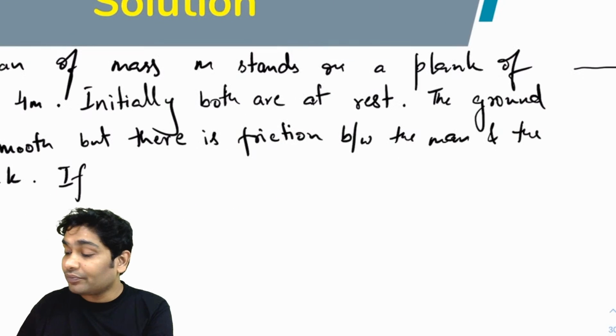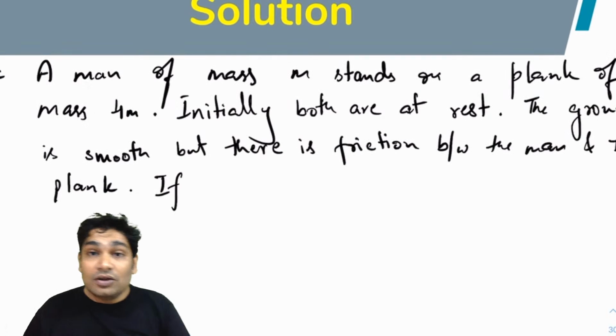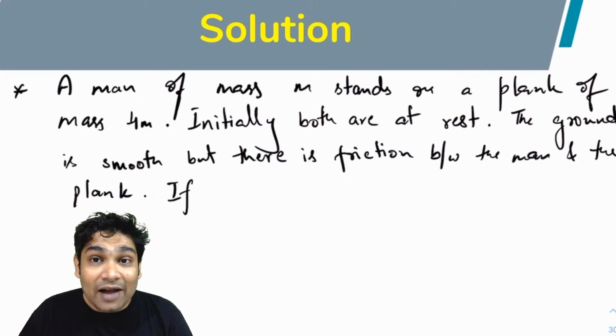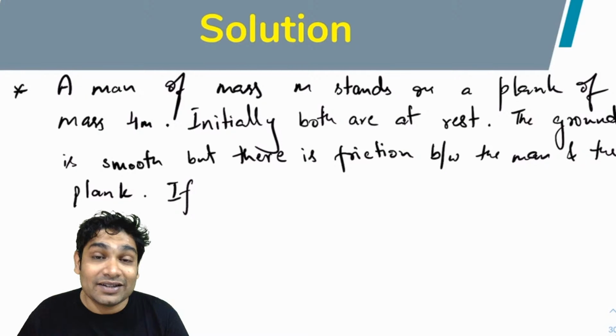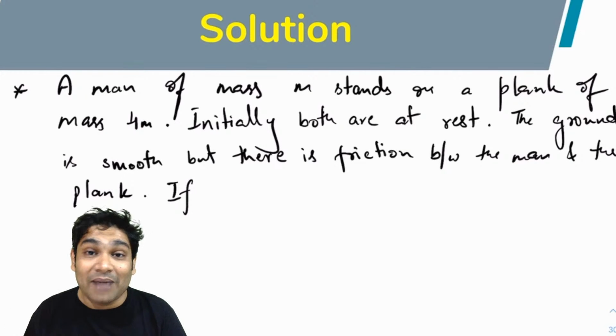Alright, so where was I? So the question goes like this. A man of mass small m stands on a plank of mass 4m. Initially both are at rest. The ground is smooth, but there is friction between the man and the plank.